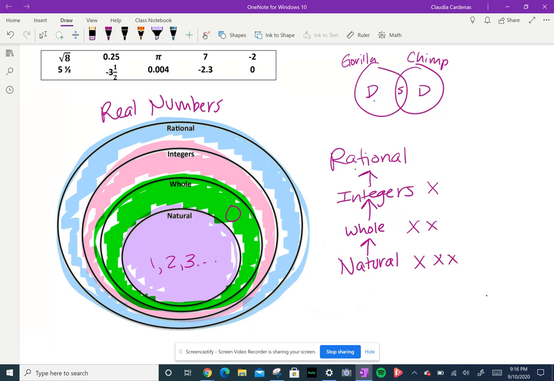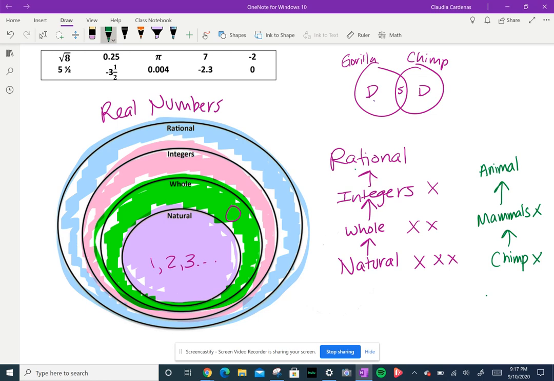Okay, so to give a different type of example, let's think of a science example with our gorillas and chimps. Chimps are considered mammals, okay? And mammals are considered a part of the animal kingdom. But the same is not true if we talked about it backwards, right? Not all animals in the world are mammals. We have reptiles, we have amphibians. And just the same, not all mammals are chimpanzees. Some of them are elephants and dogs, and I was going to say birds, but those aren't mammals.